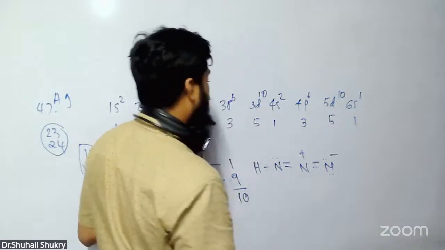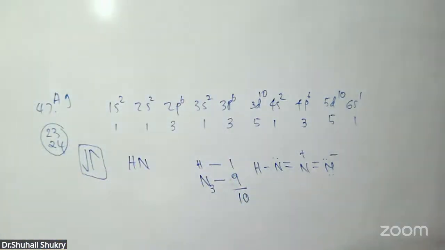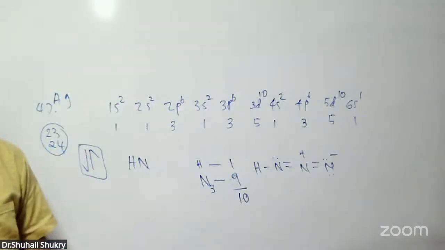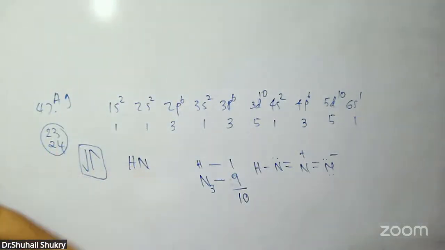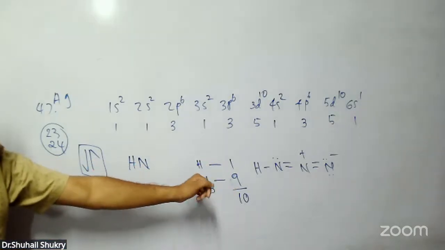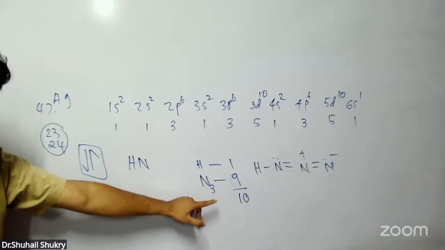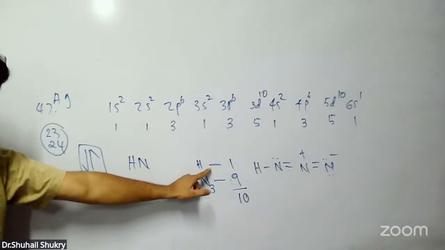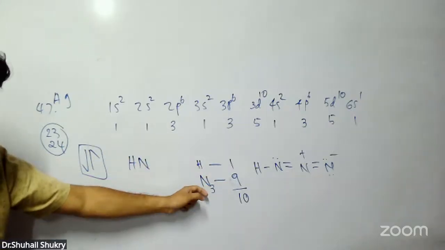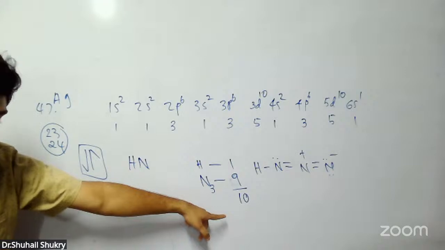So here they have said nitrogen's oxidation number is -3. But in this molecule, none of the nitrogen is -3. This is the best structure you can give for HN3. Because this is a second period element, you can check the number of bonds using their valencies. Hydrogen's valency is 1, the three nitrogens' valency is 9, then you get 10 here.